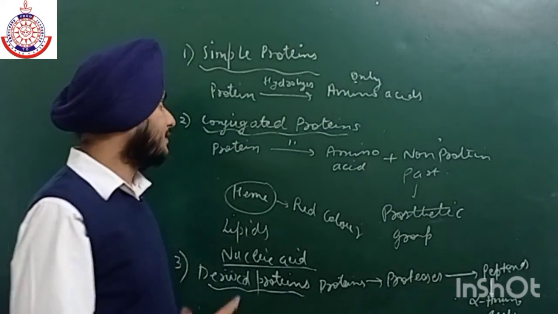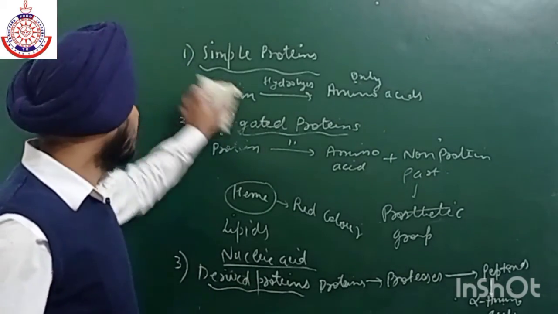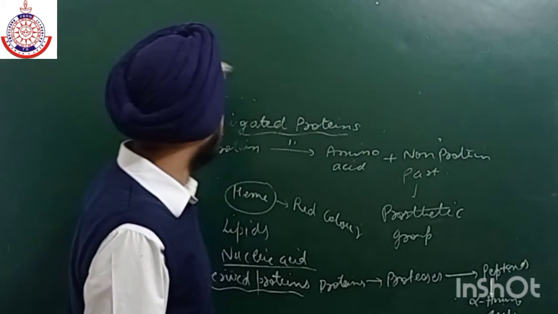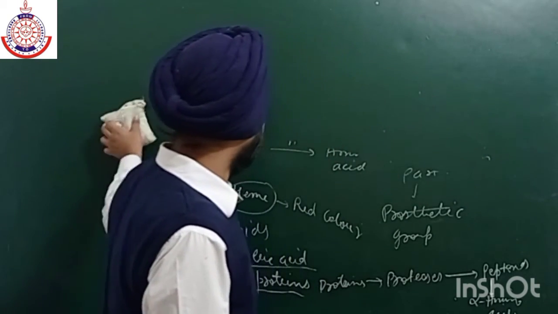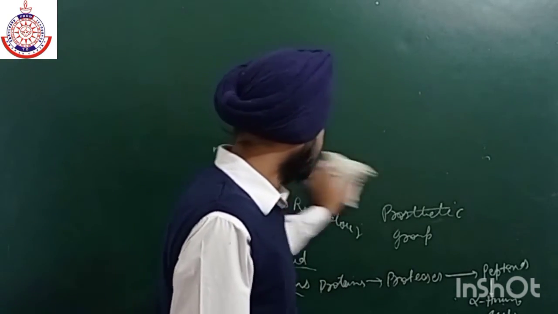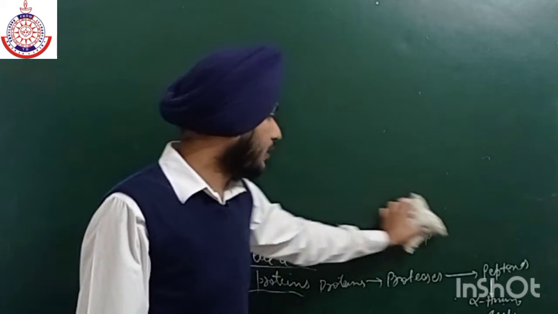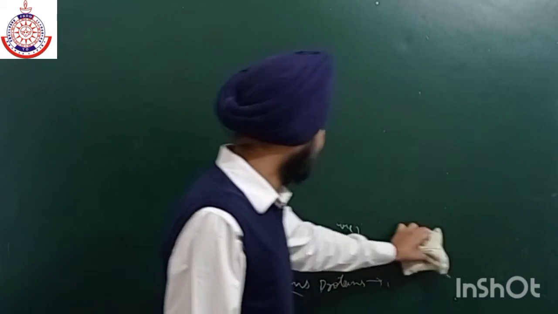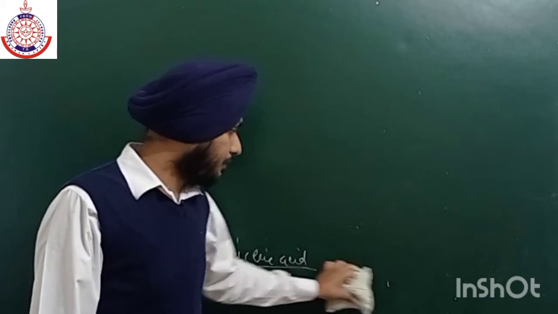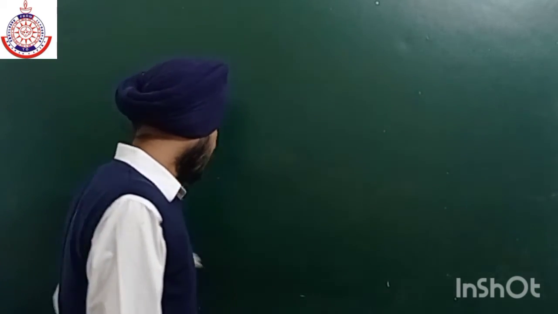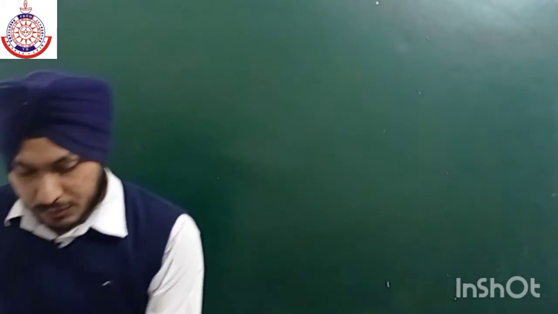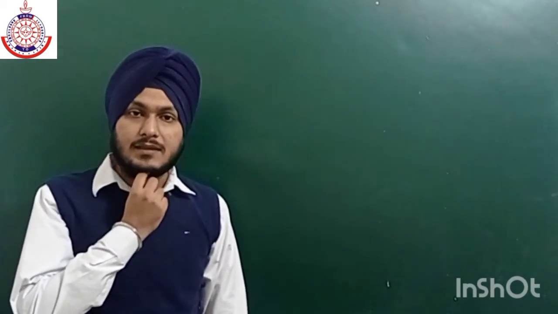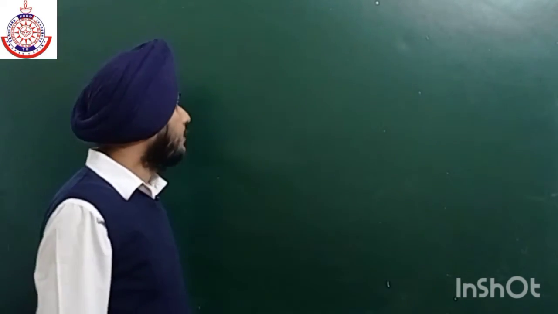Now let us discuss the structures of protein. There are many different types of structure of protein, like primary structure, secondary structure, tertiary structure, and quaternary structure. From the CBSE point of view, we have to do the primary, secondary, and tertiary. Most of the time, questions come from these three; quaternary is asked less often.